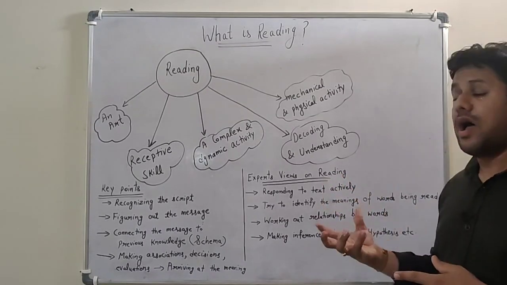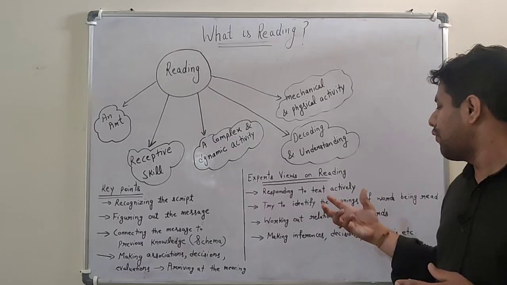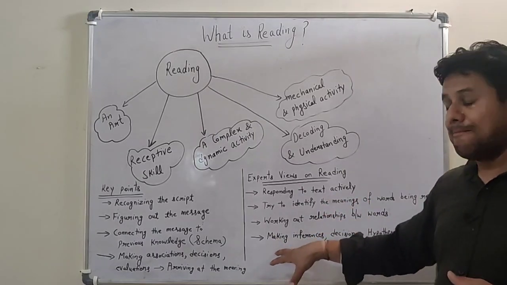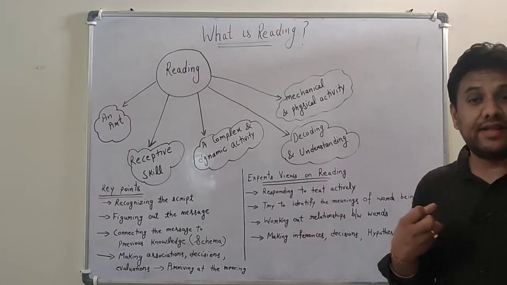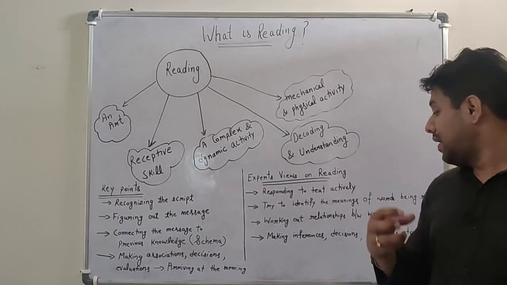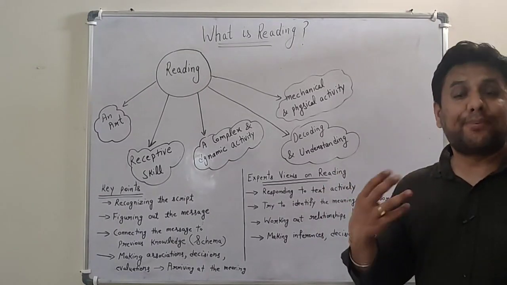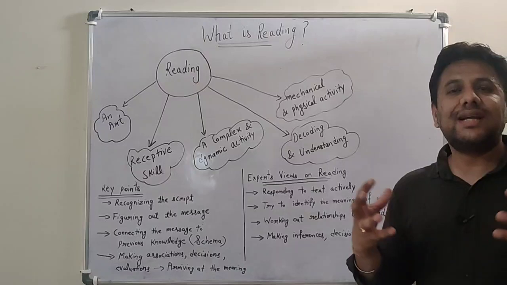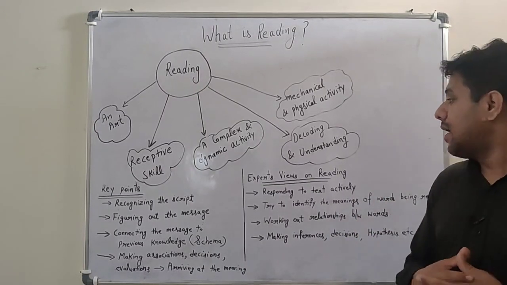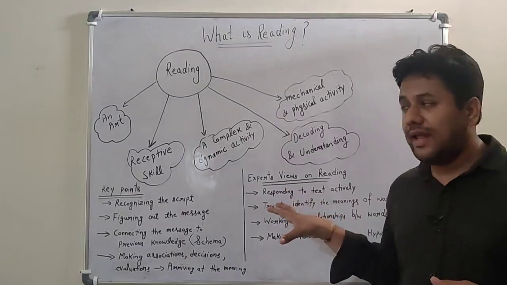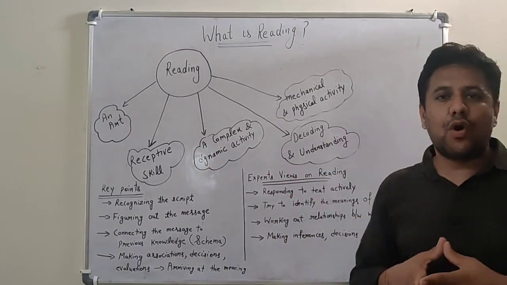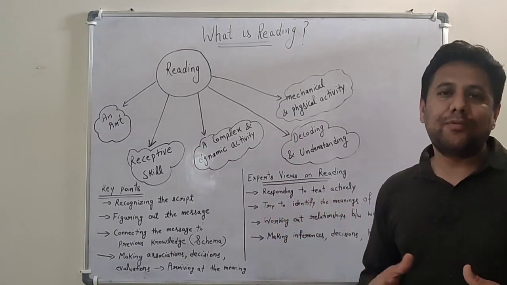This is also the experts' viewpoint. The fourth one is making inferences, decisions, and hypotheses. We make inferences, we come to decisions, we make hypotheses about certain things. These are the things which are involved in reading and which are given by the experts. So this is all about reading. I hope you have understood the concept of reading.